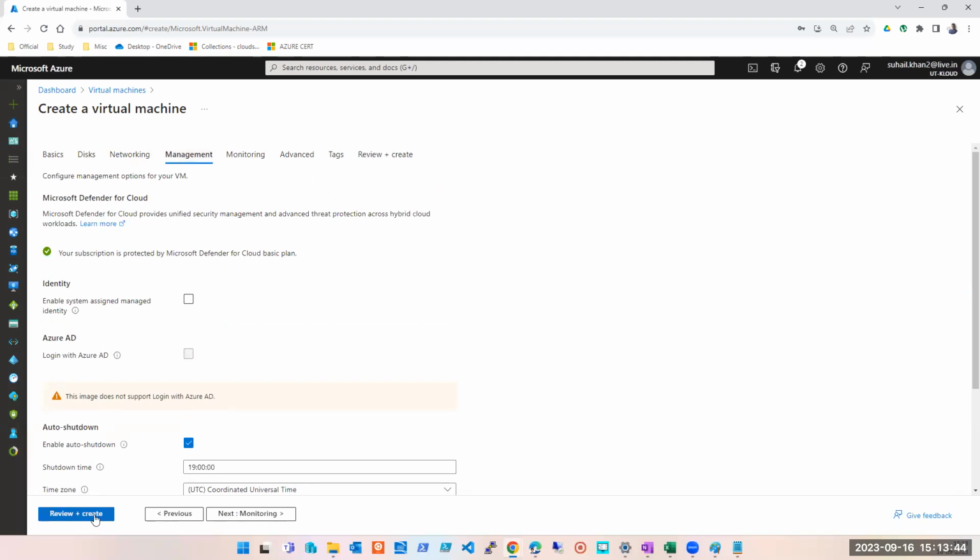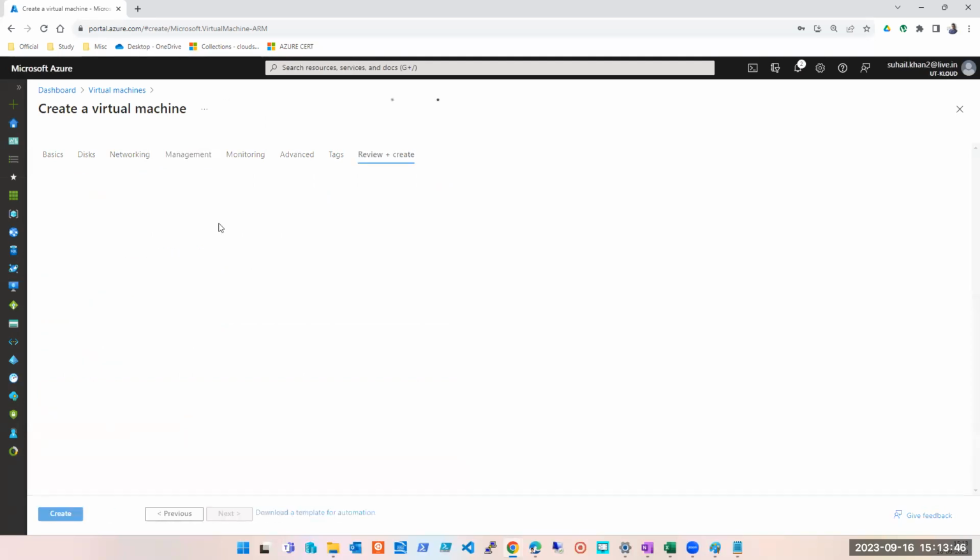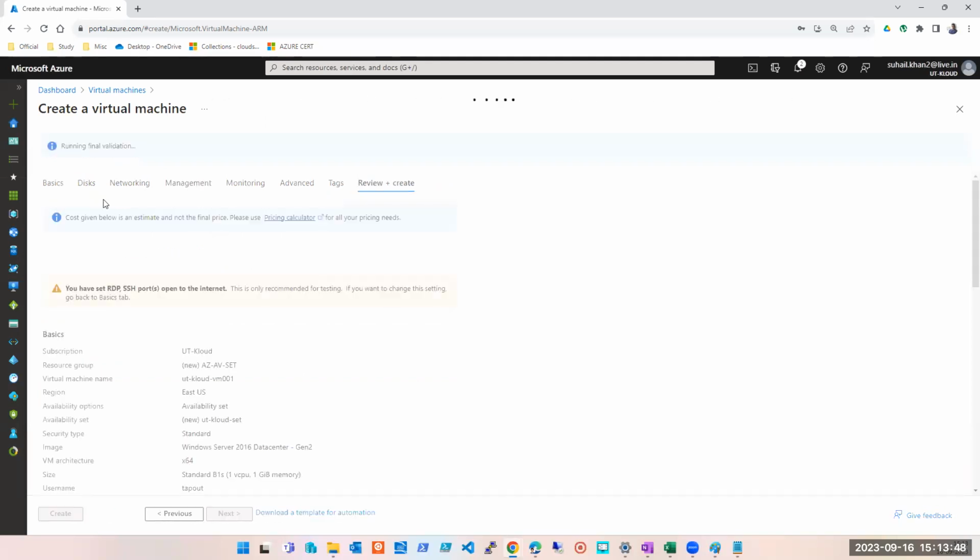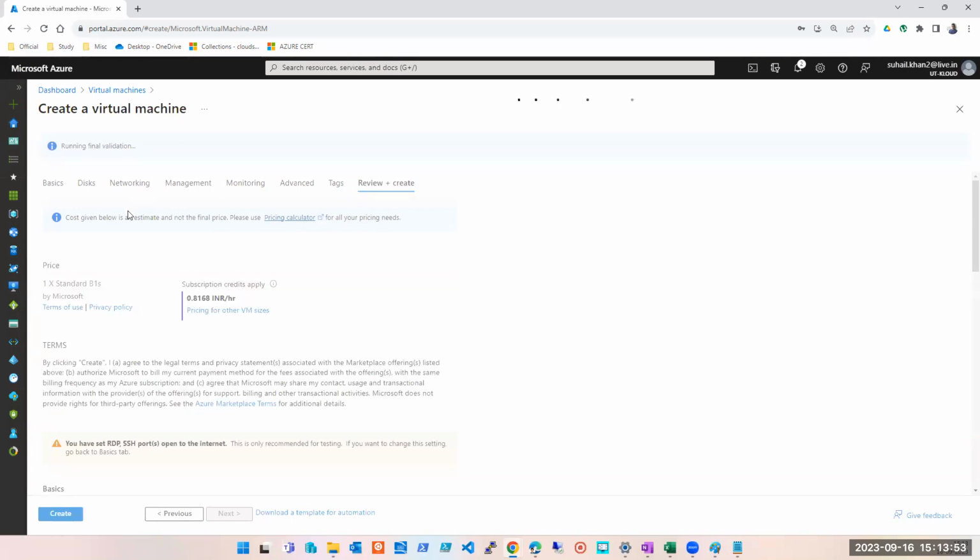Okay, just create it. I'll just create the machine. Only one change we saw here: where we were checking no redundancy, today I am going with availability set, and I did not have an availability set, so I created one, and now my machine is being created. Okay, I will come back to this machine and see once it's created.